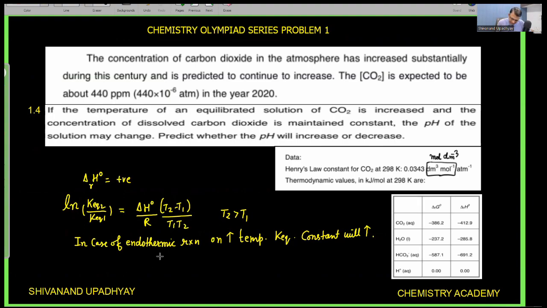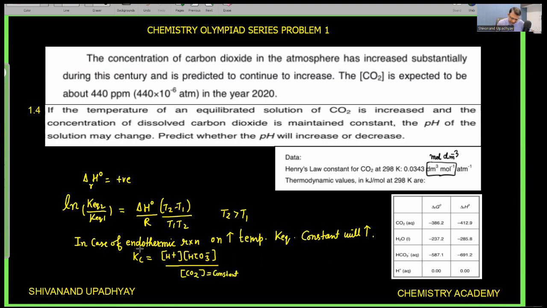So on increasing temperature, the equilibrium constant Kc for this reaction is equal to concentration of H+ ion times concentration of bicarbonate ion, HCO3- ion, upon concentration of carbon dioxide, because water is pure, so its activity is equal to 1. So this is the formula for Kc of this reaction. In this, they are saying that the concentration of carbon dioxide is maintained constant.